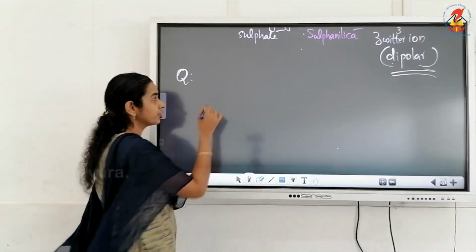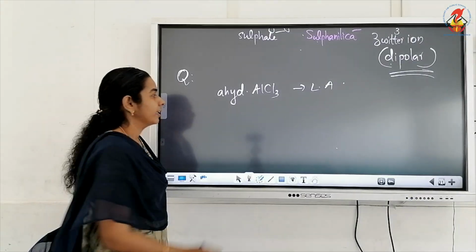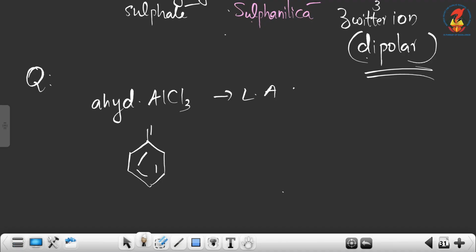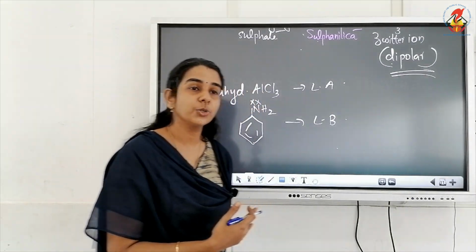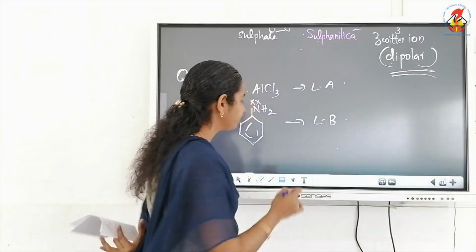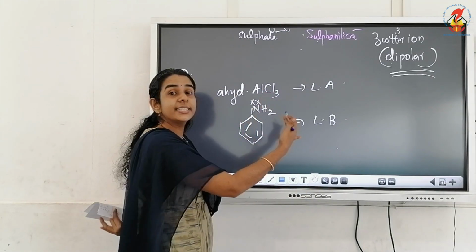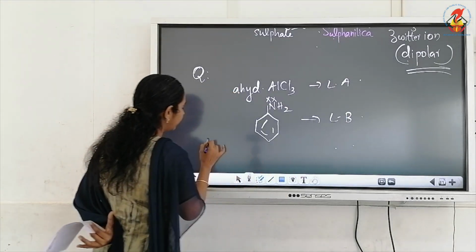for the Friedel-Crafts reaction, the common catalyst is anhydrous AlCl3, which is a Lewis acid. We know that aniline contains one lone pair on nitrogen, so it is a Lewis base. One is a Lewis acid and one is a Lewis base. So if aniline undergoes a Friedel-Crafts reaction, it has to react with anhydrous AlCl3. When acid and base react, what will happen? This will react with the catalyst we are using, anhydrous AlCl3, and form a salt.